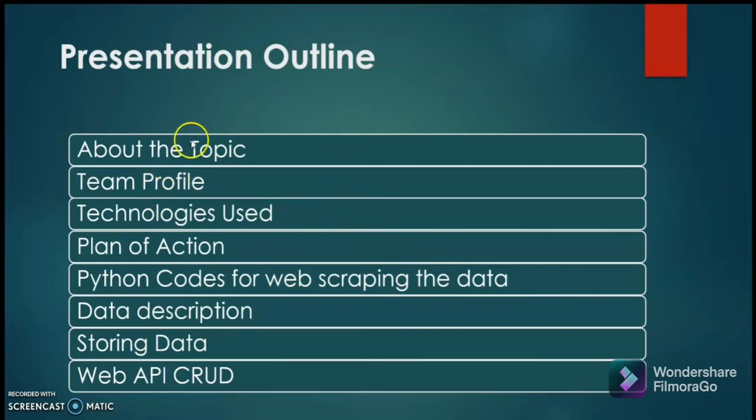This is the presentation outline. The assignment is about collecting data from an outside source using web scraping. We then have to build a data model and then we have to store the data in a cloud database. We also have to create a web API to manage entries such as create, read, update, delete in the database.